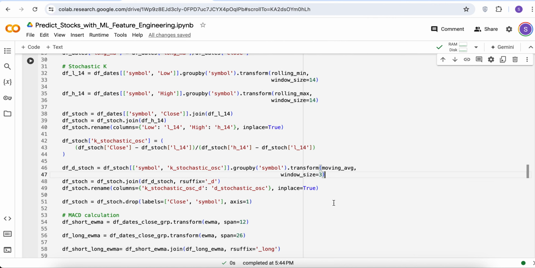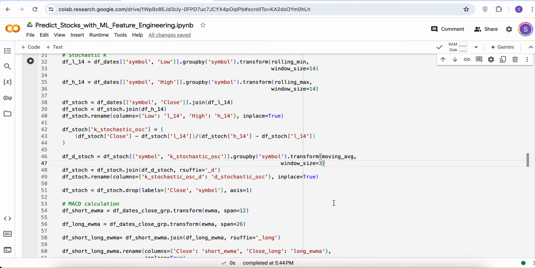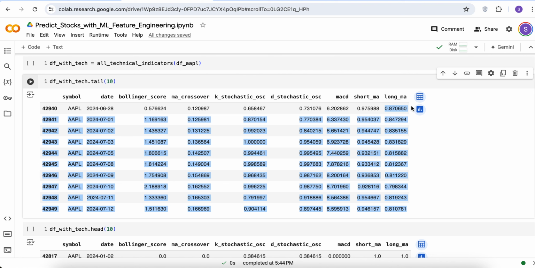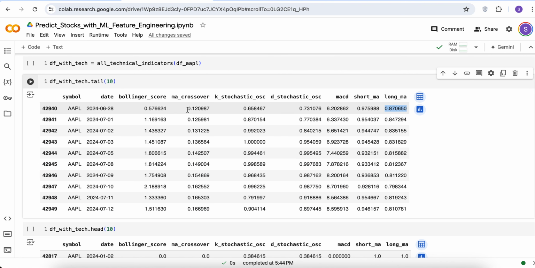But basically, what a lot of this calculation tries to do, as I was pointing out, is say that for a given day here, this is what we measure as the short moving average. This is what we measure as the long moving average. This is our normalized difference between these two moving averages. This is the Bollinger score, which is like the Z-score, which says how far away we are from the mean. And it gives one training example for a given day for this stock, Apple.